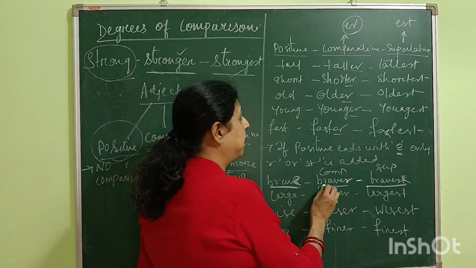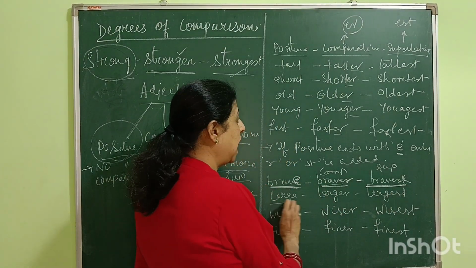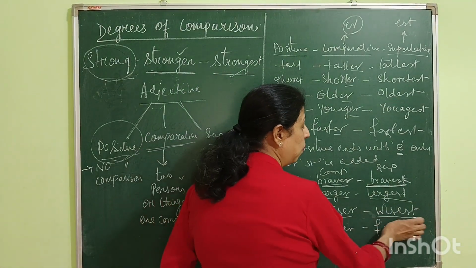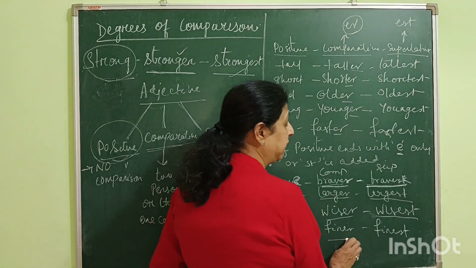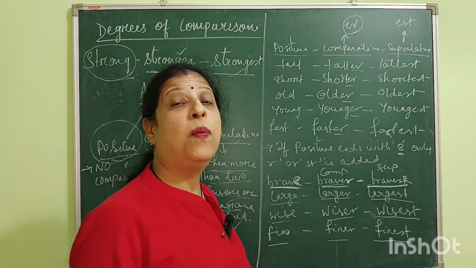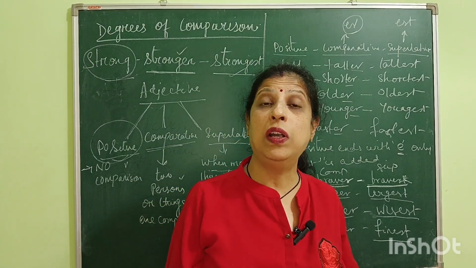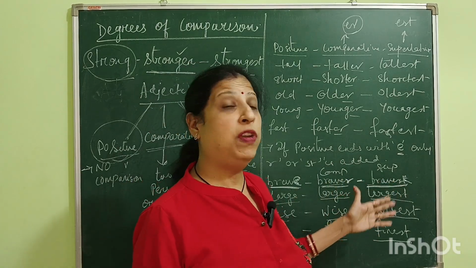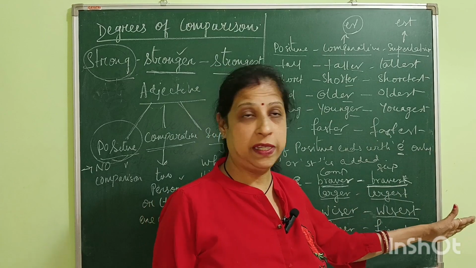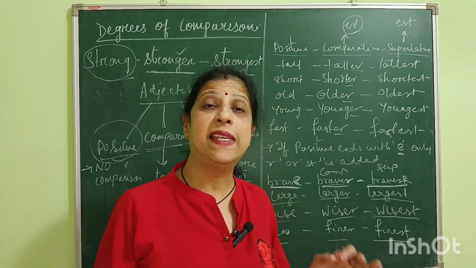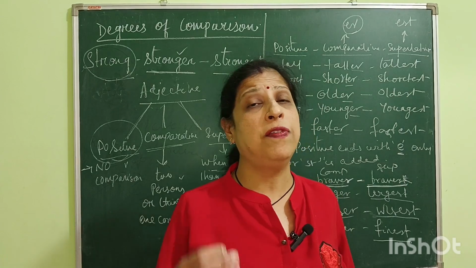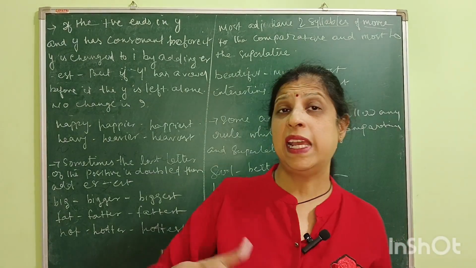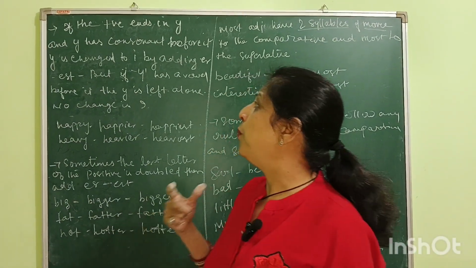So brave, braver, bravest; large, larger, largest; wise, wiser, wisest; fine, finer, finest. When the word ends with E, in case of comparison we will use R, and in case of superlative we will use only ST to show the degrees of comparison. Okay? Now, next rule is, if the